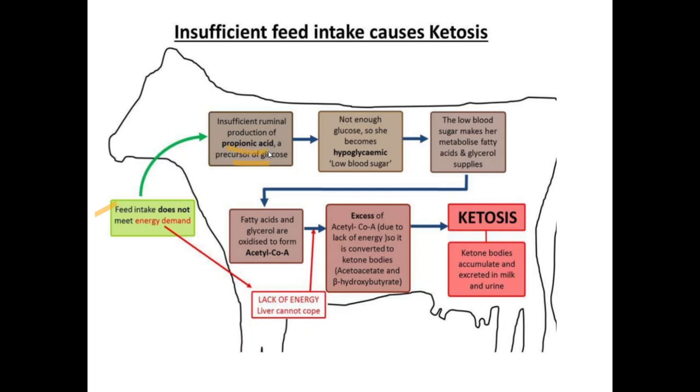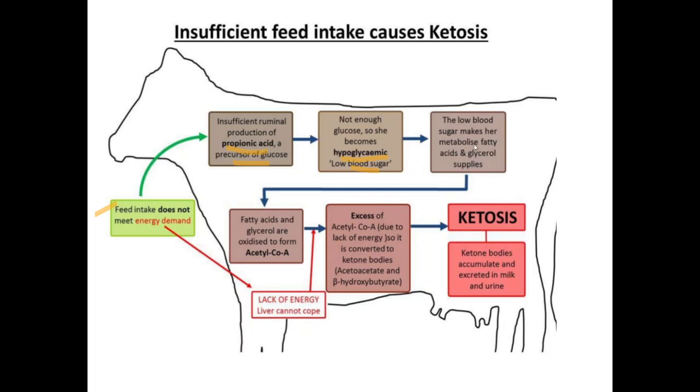What we discussed about propionic acid is that it makes glucose via gluconeogenesis. So propionic acid is less, and there is not enough glucose. Less propionic acid means less glucose, so that is low blood sugar. The animal has now become hypoglycemic, and the low blood sugar makes her metabolize.